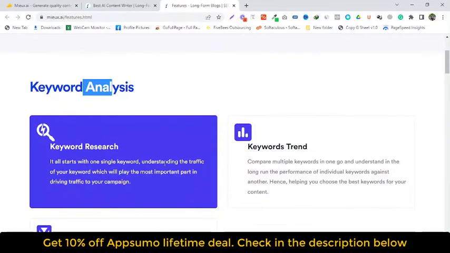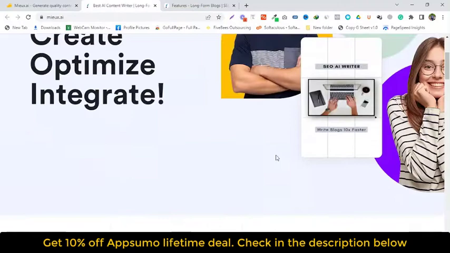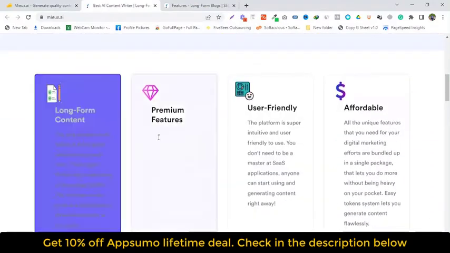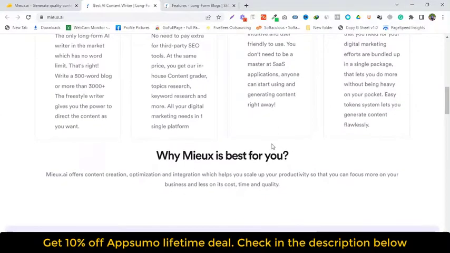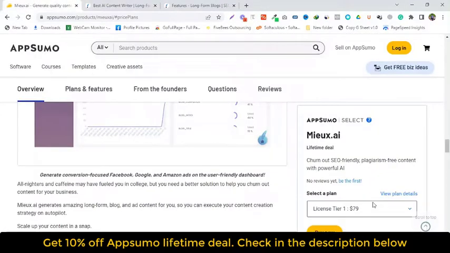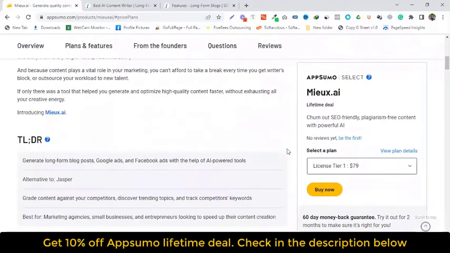Get a content grade ranging from A to F based on the keywords and topics most often used in similar content. This tool even gives you topic and keyword suggestions for how to improve your content grade, allowing you to boost your search engine ranking with minimal effort. Best of all, Mieux.ai has a keyword research tool embedded in the platform, so you don't need to use other tools to keep tabs on your keywords.